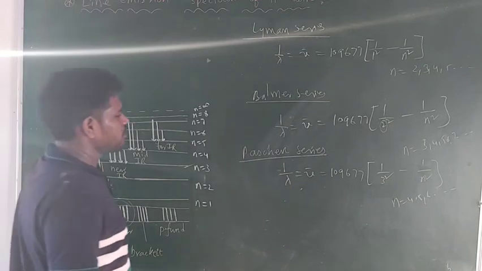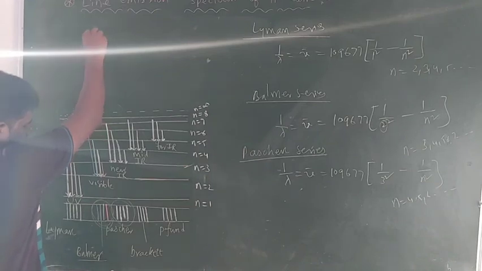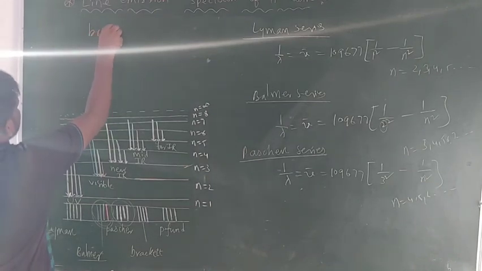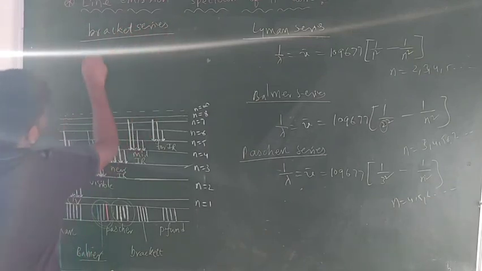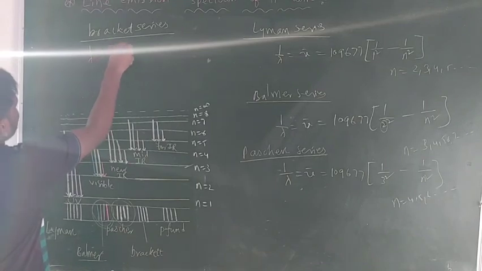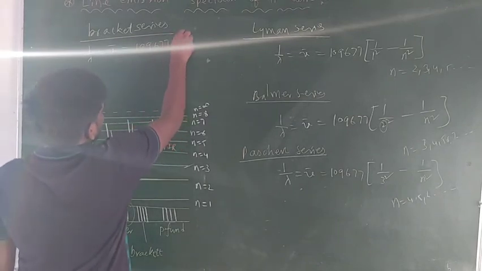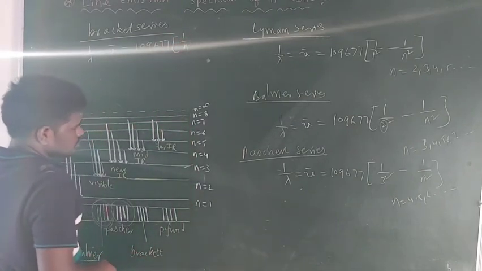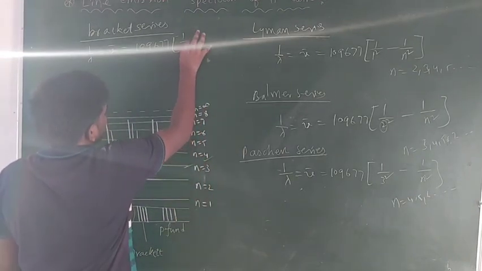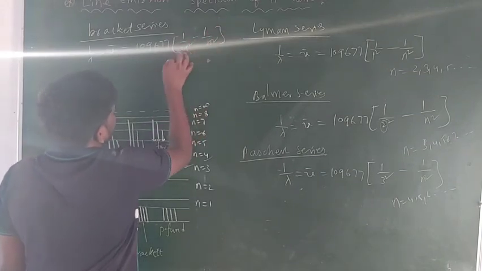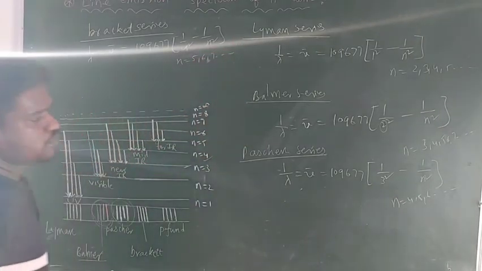And there is a formula to find the wavelengths of the emitted radiations related to the Brackett series. The formula is 1/λ is equal to ν̄ is equal to 109677 (1/4² − 1/n²), since electron de-excitation takes place to the fourth orbit, where n is equal to 5, 6, 7 and so on.